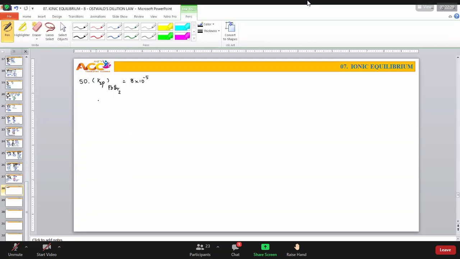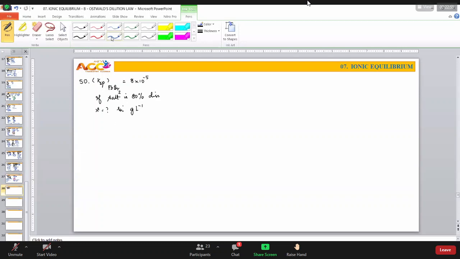If the salt is 80% dissociated, now this is a different story. Find the solubility of the salt in grams per liter.